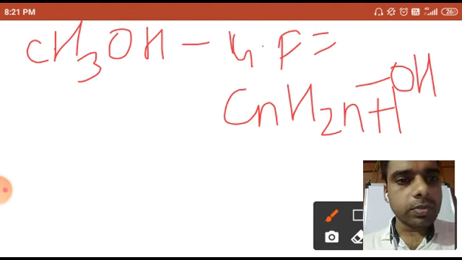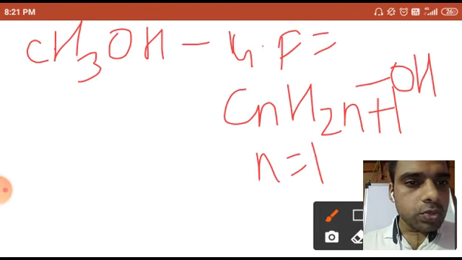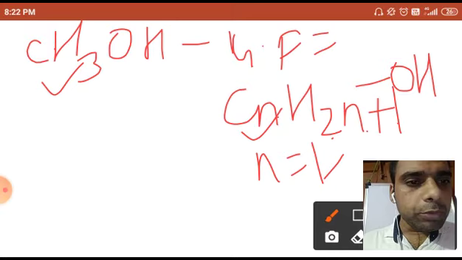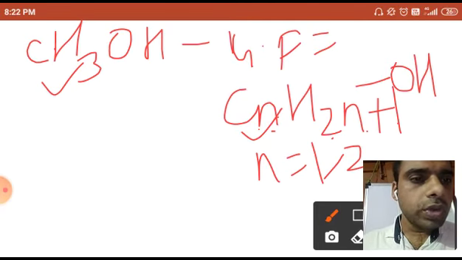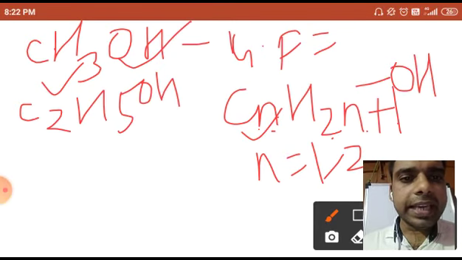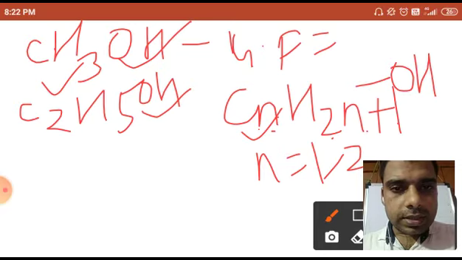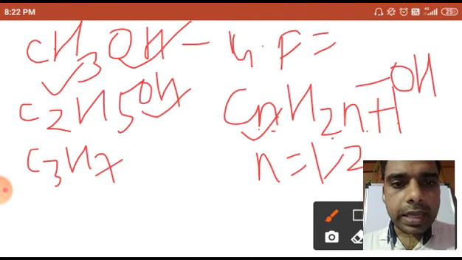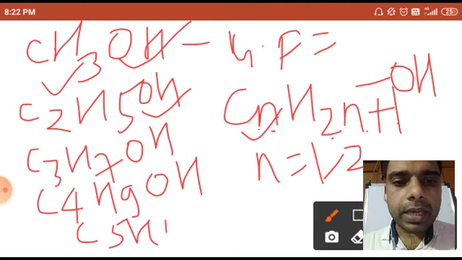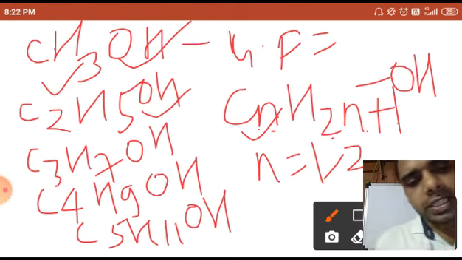This OH is the functional group. If I take n equal to 1, what comes? C1, H 2 into 1 plus 1, so CH3OH. Now I take 2. What will it become? C2H5OH. You don't have to make any changes in this OH. Then C3H7OH, C4H9OH, C5H11OH.